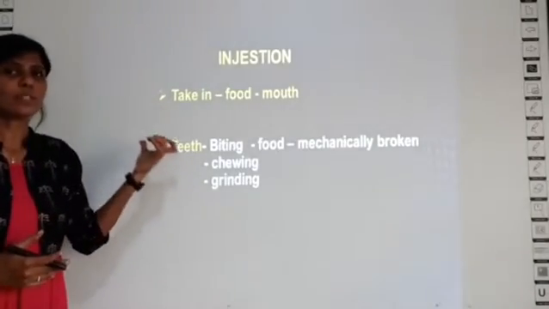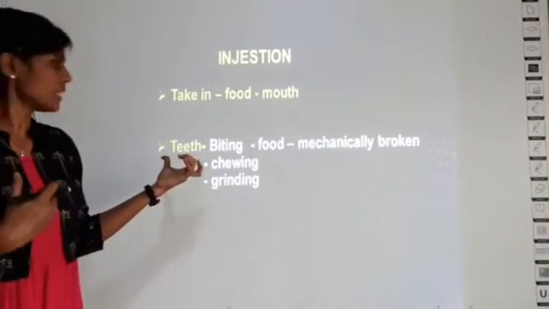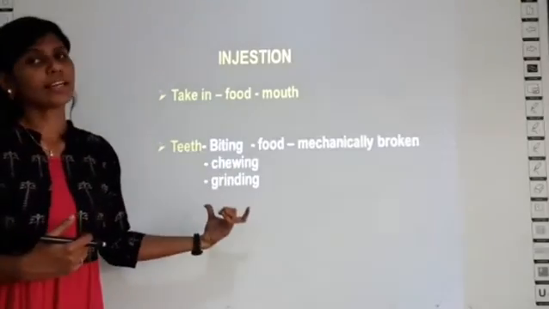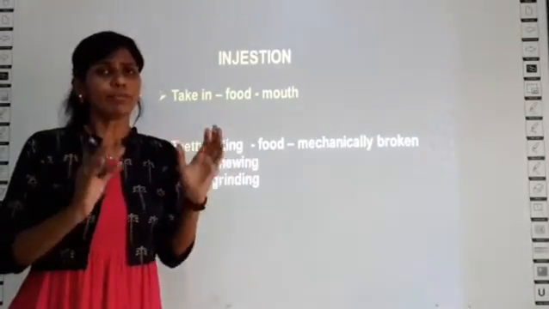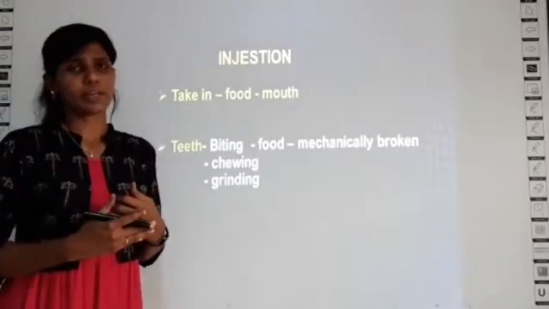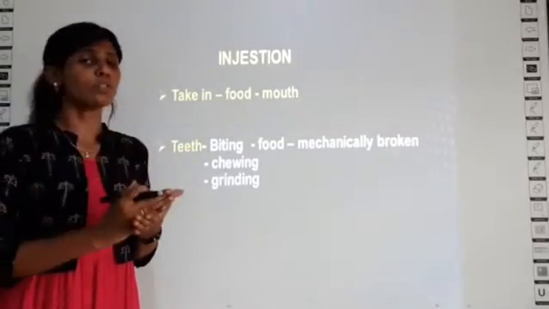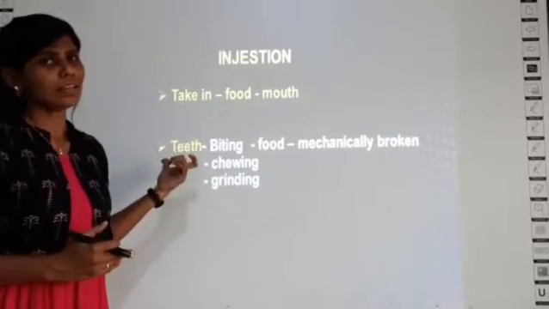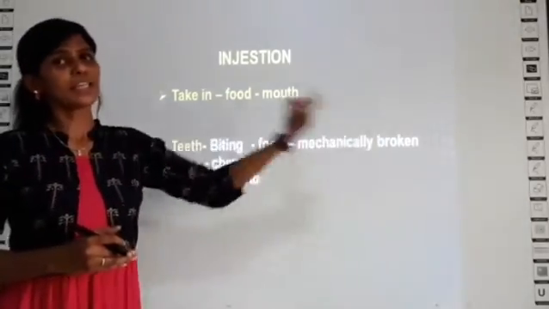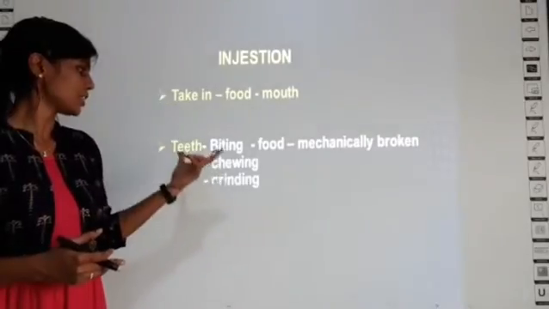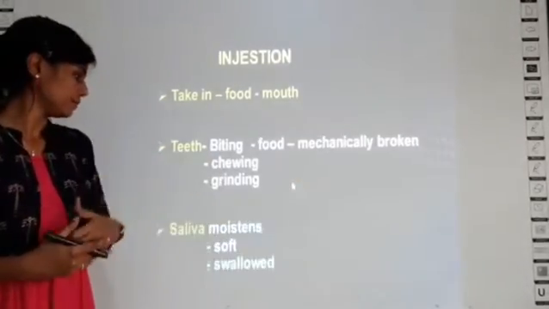Ingestion also includes the teeth because they help in biting, chewing and grinding the food. Technically speaking, the food is mechanically broken down by the teeth through biting, chewing and grinding.